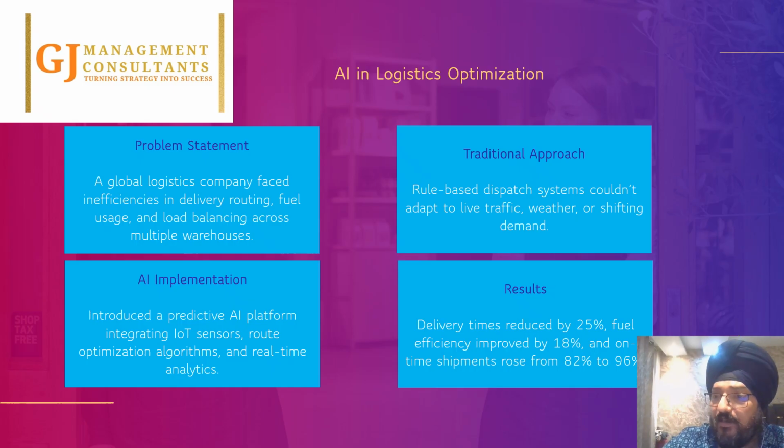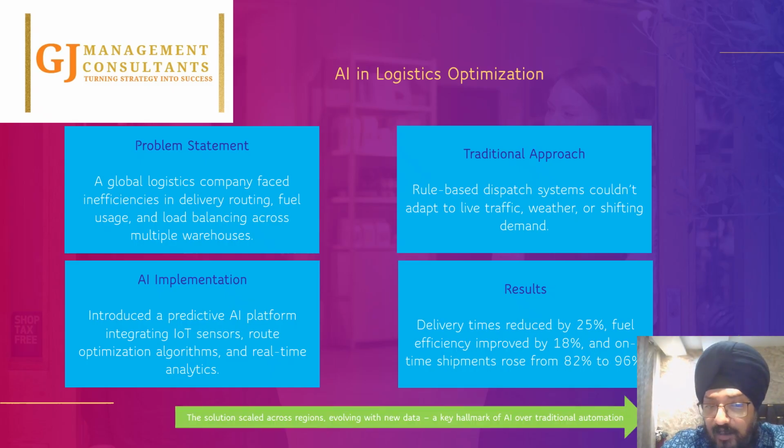So what does this mean for the client? The solution scaled across regions, evolving with new data, a key hallmark of AI over traditional automation. This is the power of AI, and this is how we are working at GJ Management Consultants to provide end-to-end solutions. Though we are new in the entire AI-driven solution space, our experience enables us to grow further.